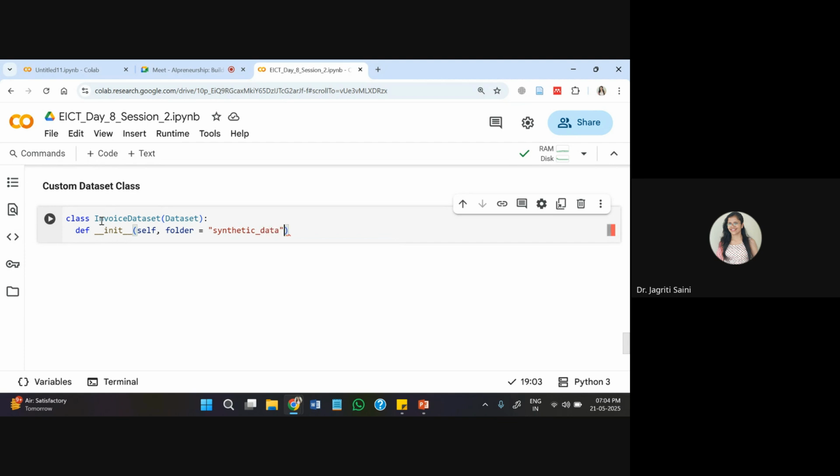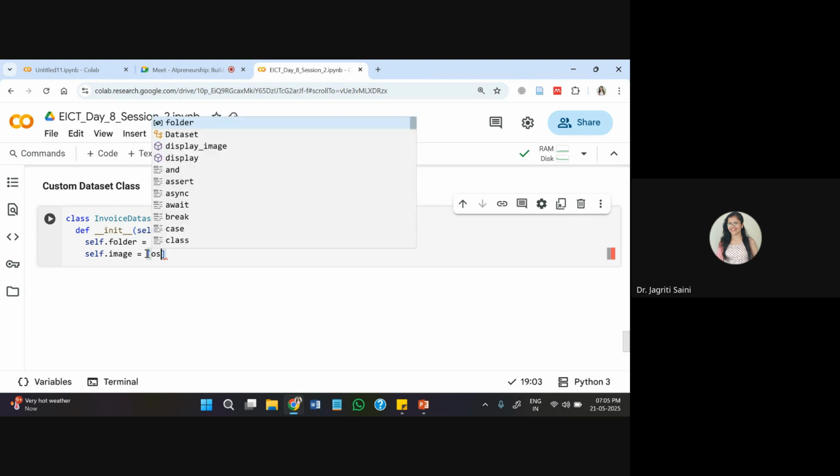So this is synthetic data. Then I need not transform anything initially, so I'll keep it None. If you want to use any kind of transformation, that you can pass based on the requirement. And then inside this, the instances I'm creating: self.folder. This will be linked to the folder that I have initialized with the name right here. Then inside this I have images, so I'll be creating an instance for them as well.